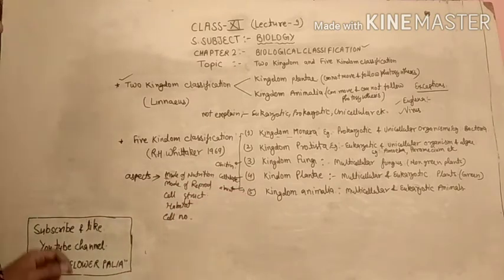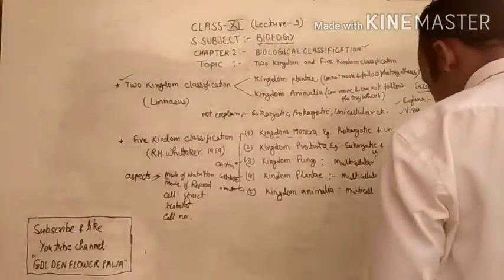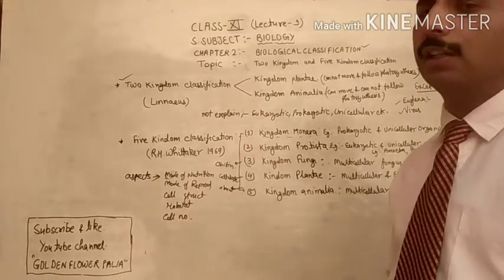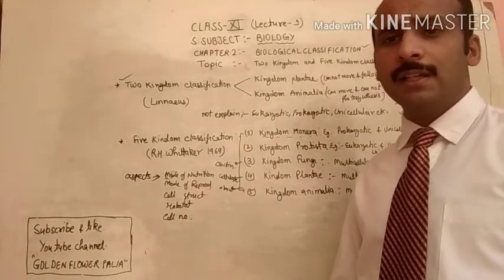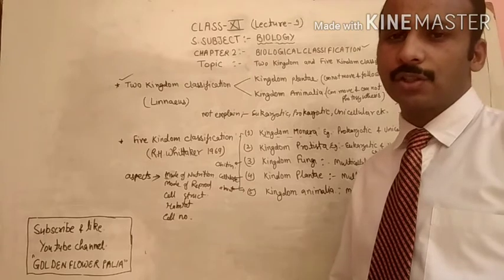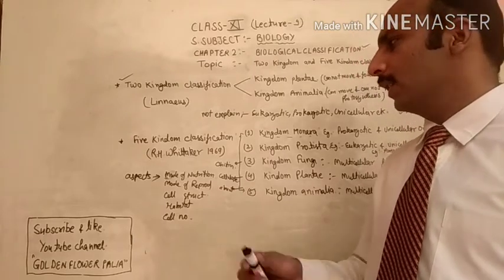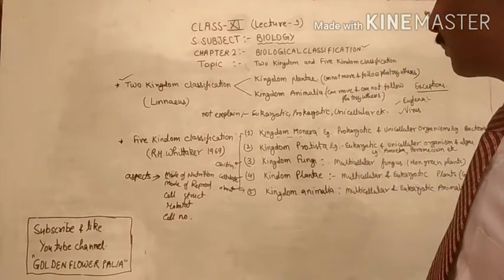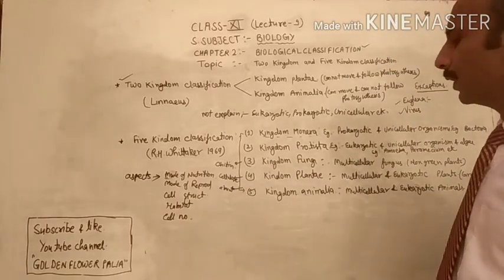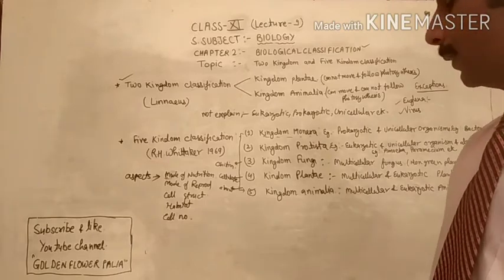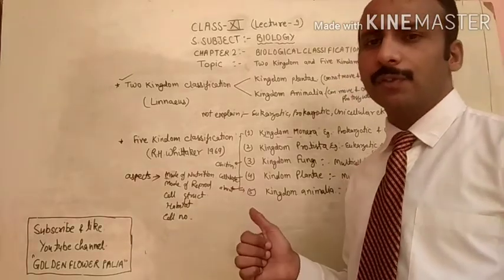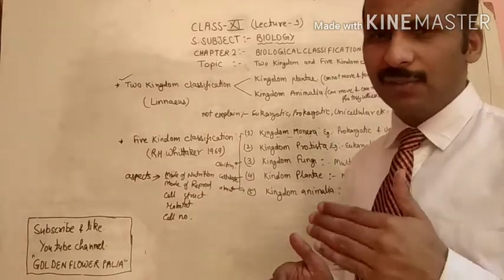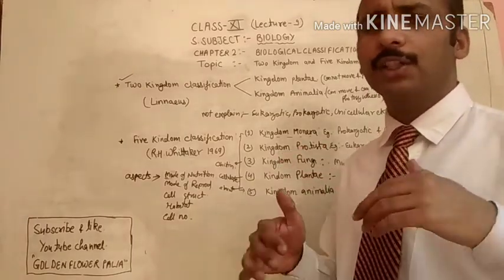So I am telling you the summary related with this classification and how he has given the classification. So you have to study mainly the 5 kingdom classification, and in your syllabus these 5 kingdoms, kingdom Monera, kingdom Protista, kingdom Fungi, kingdom Plantae, and kingdom Animalia, these 5 kingdoms of classification you have to follow, and you have to study one by one in a detailed form.